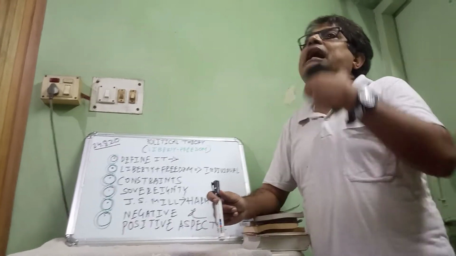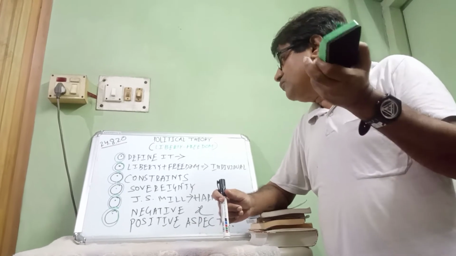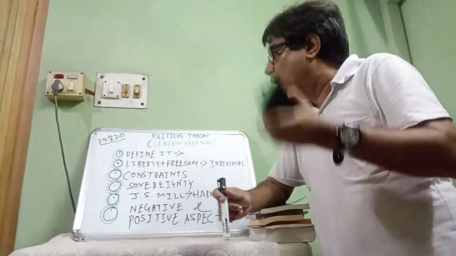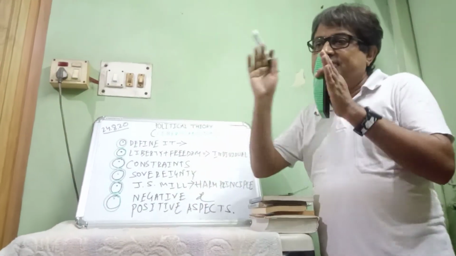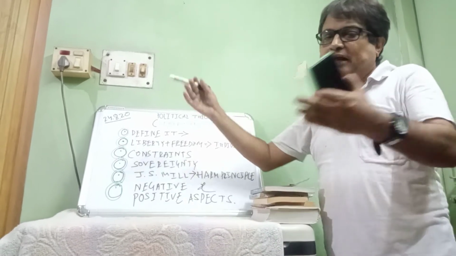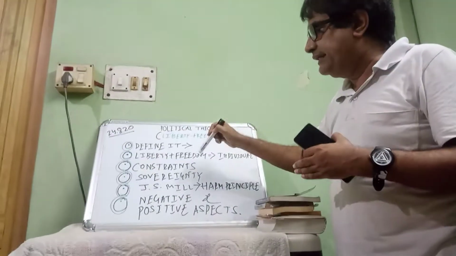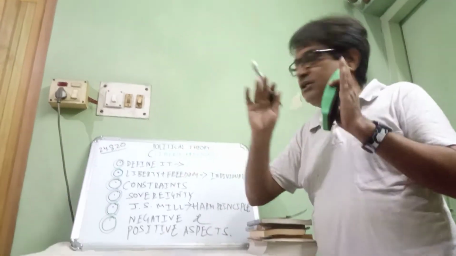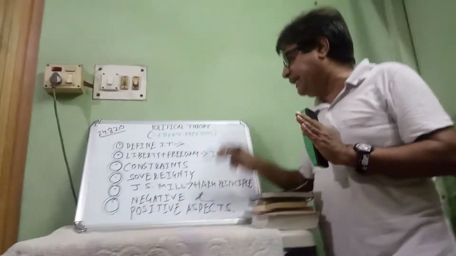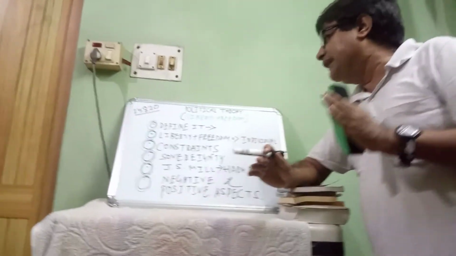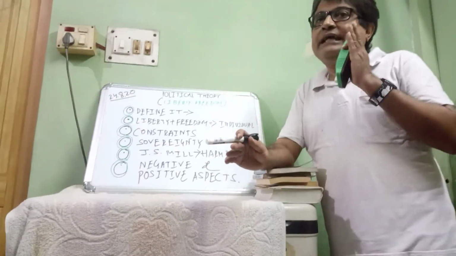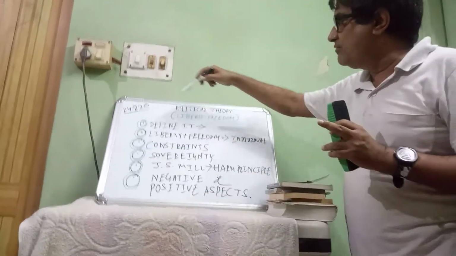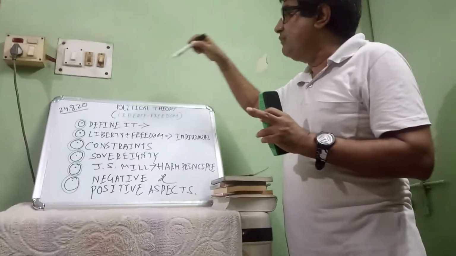If I live an unruly life, naturally that will affect society. If I do the same thing out of the house, ultimately society will be hampered. But what do I have to do? I have to keep a balance between self-regarding actions and other-regarding actions. So there will be a bridge between them, so that we could survive nicely and social life will be highly beneficial for us. That is the reason John Stuart Mill said in his Harm Principle that self-regarding actions and other-regarding actions should be logical.